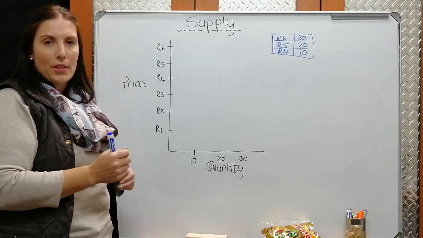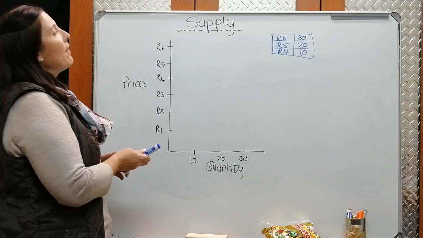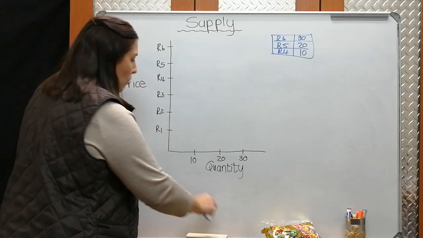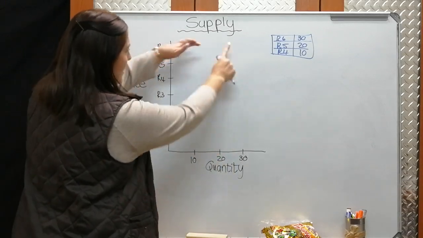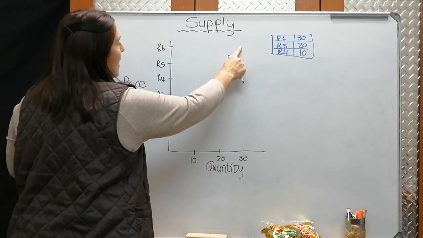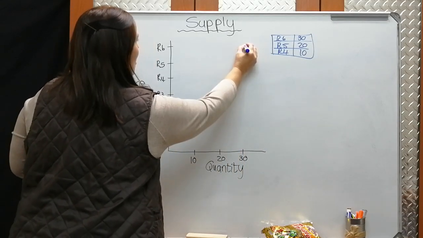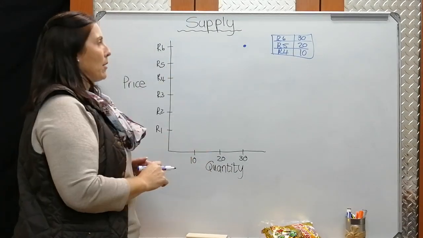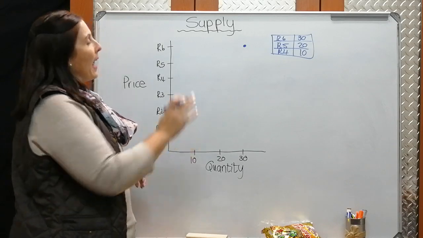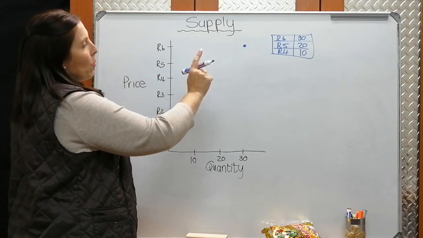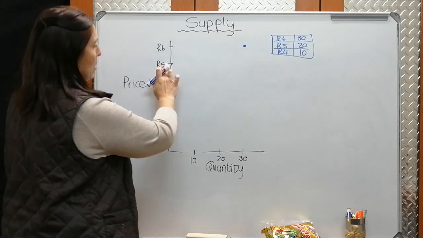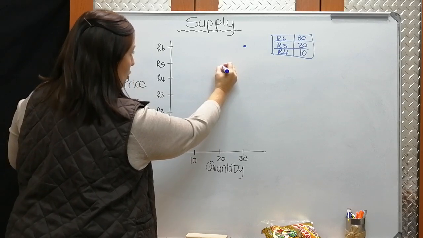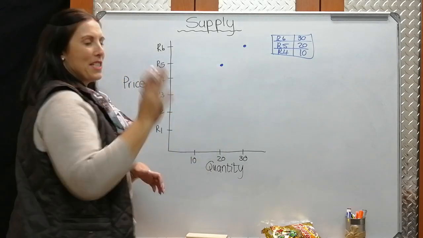Okay, so how do we plot the supply curve then? Let's have a look. At 6 Rand, I was willing to supply 30 packets of chips. So we take our fingers and we get where these 2 points meet, and we make a little dot to plot that point on the graph. The next one, at 5 Rand, I as a supplier was willing to supply 20 packets of chips. So once again, 5 Rand, 20, more or less where they meet. You will obviously do it with a ruler and maybe on some graph paper.